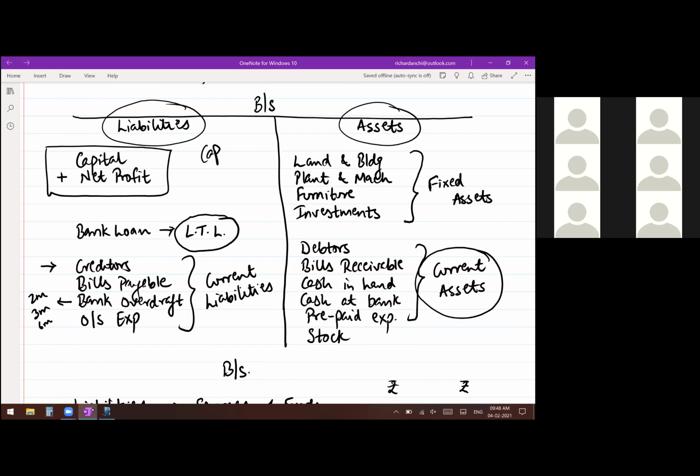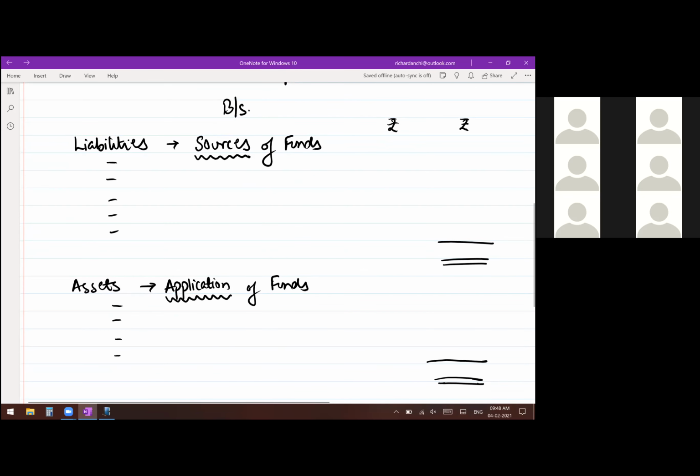But this I have shown you in the horizontal format. This is not to be prepared by you. In this chapter, we are using the vertical format, but that does not change anything. You will continue to do the same thing. What items you have seen here, you continue to do in your vertical format as well. So under your liability side, which is now known as sources of funds, from where all do you get money for your business? One is it comes from the owner himself, known as owner's funds. So the first head that you will see is owner's funds, which is nothing but the capital.